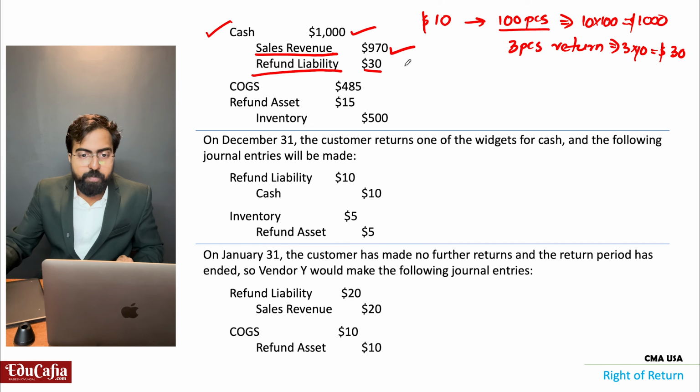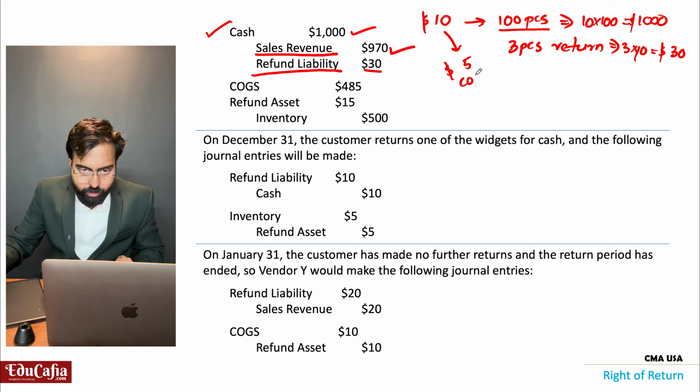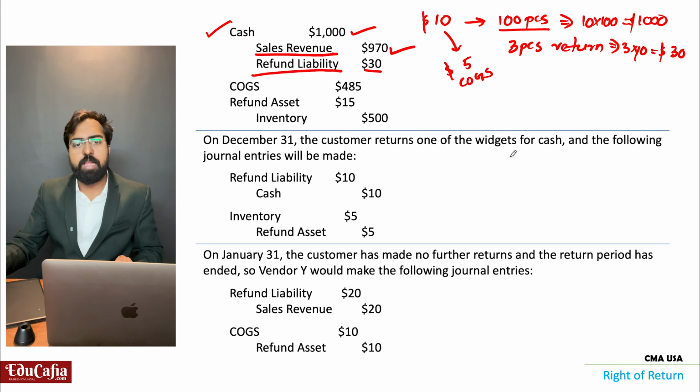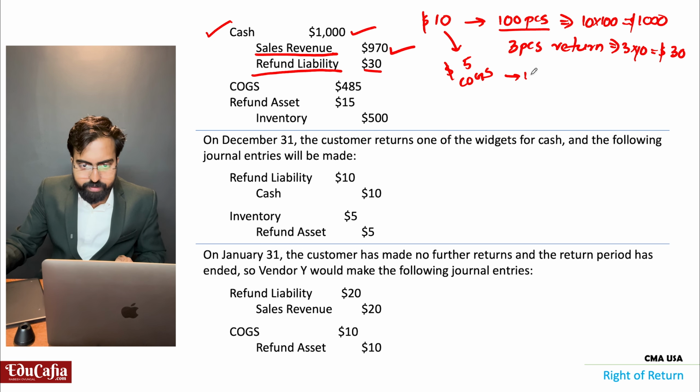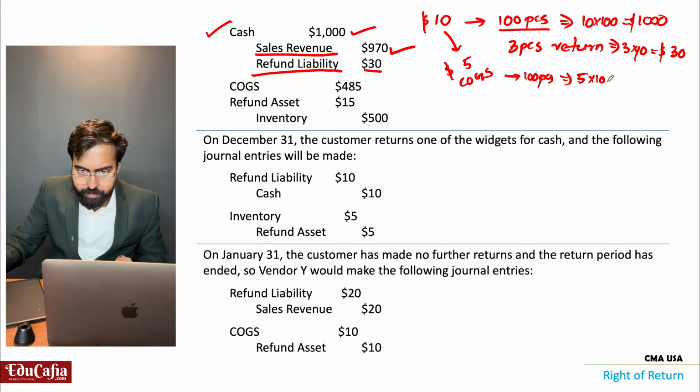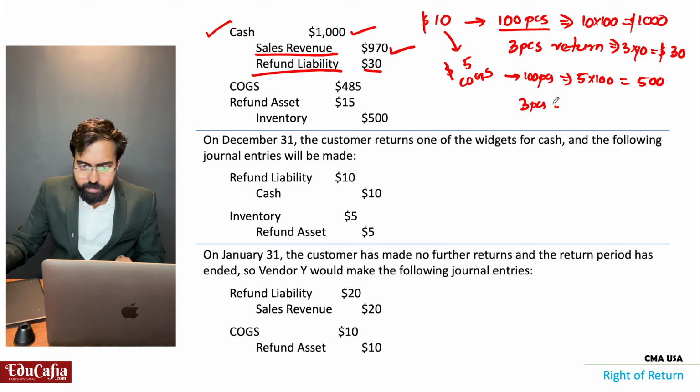Then, in this 10, $5 is the cost of goods sold. For 100 pieces, how much will be the total cost of goods sold? 5 into 100, 500. For these 3 pieces of return, 3 into 5, 15.